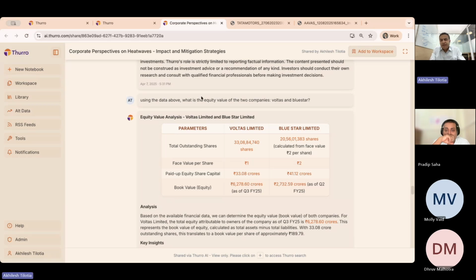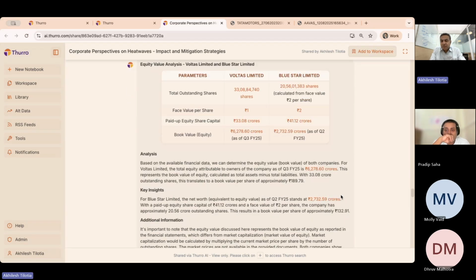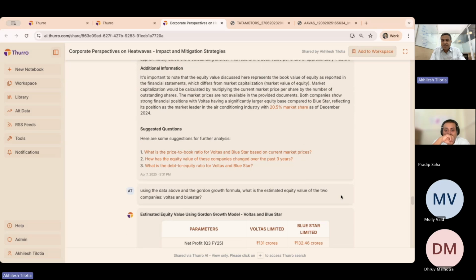And we are now pushing it further, saying, using the data above, what is the equity value of the two companies, Voltas and Blue Star? It begins to do some calculations on the back of this.